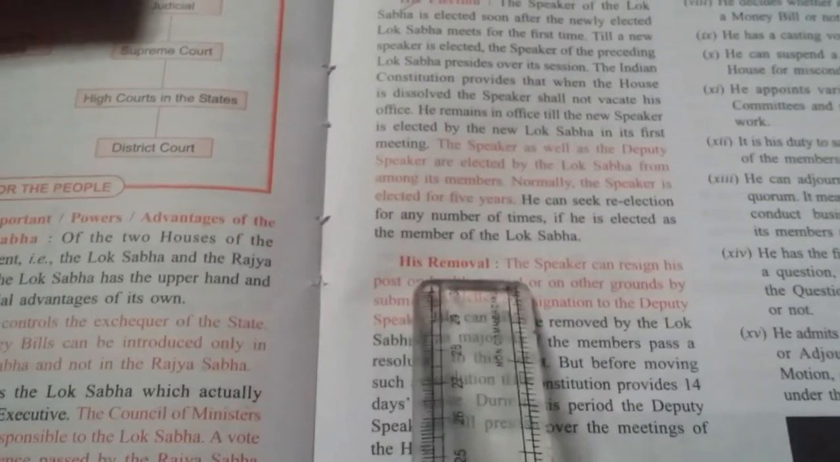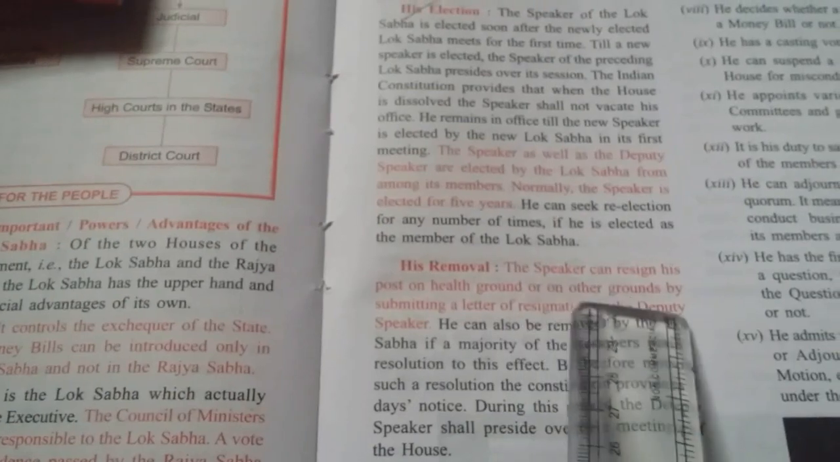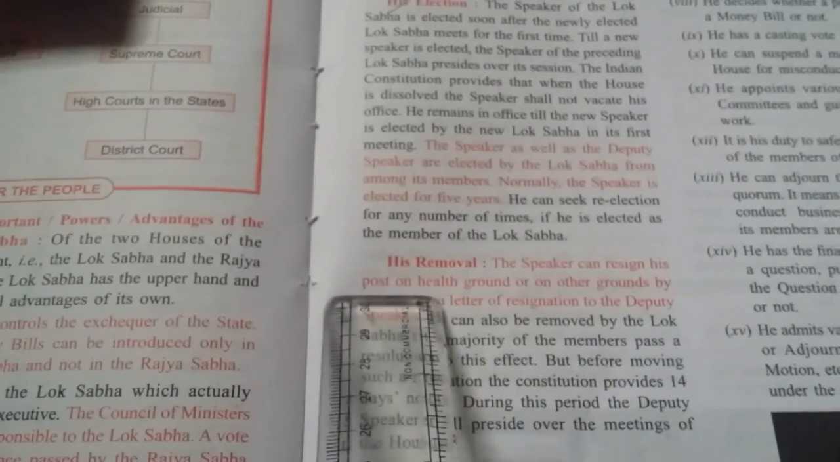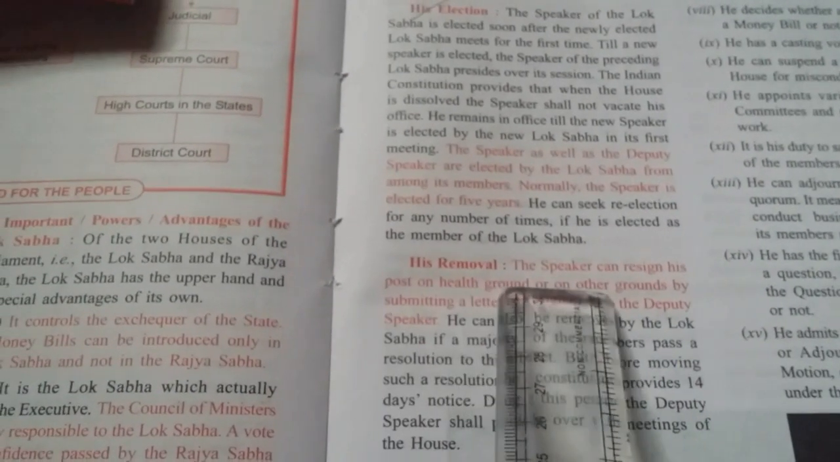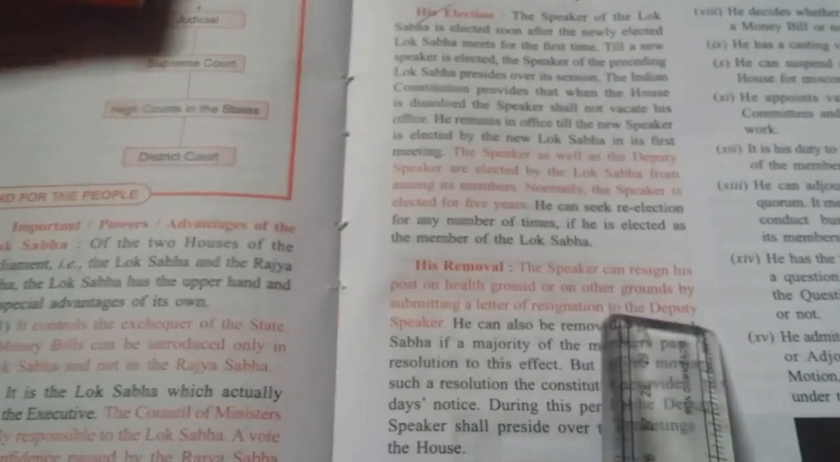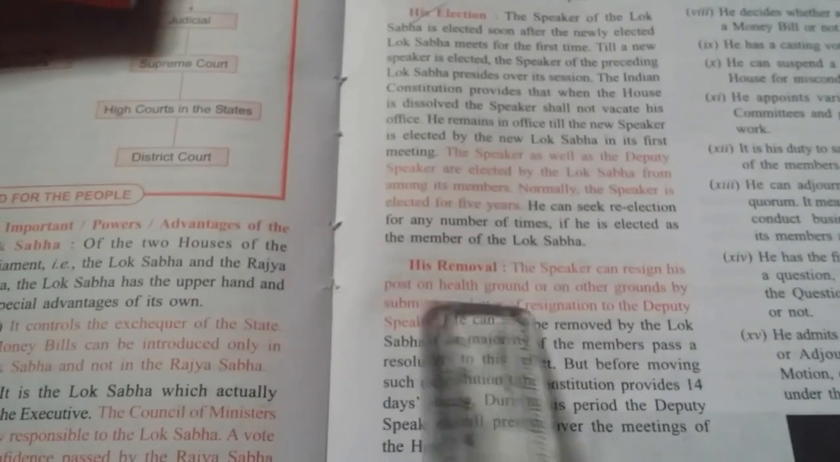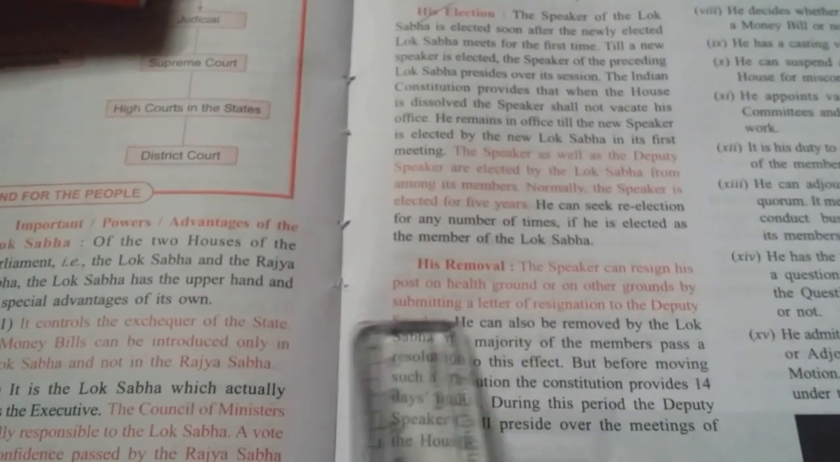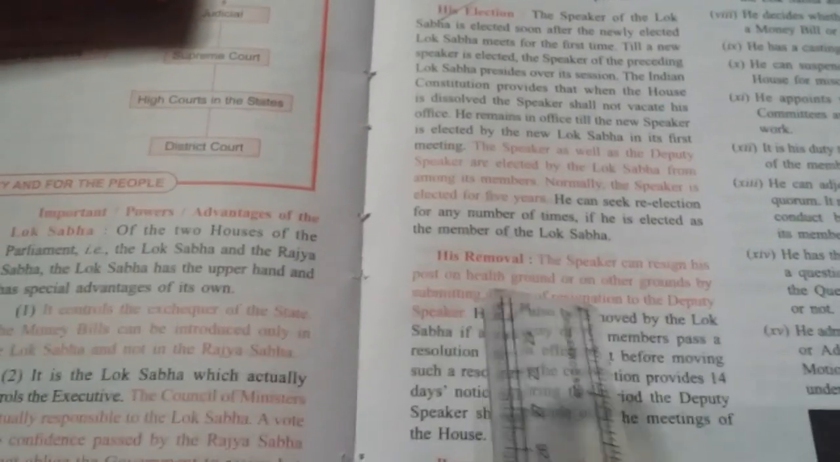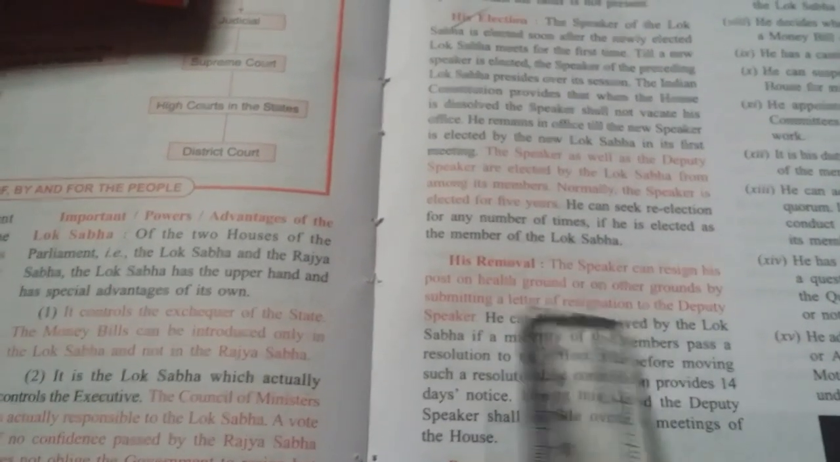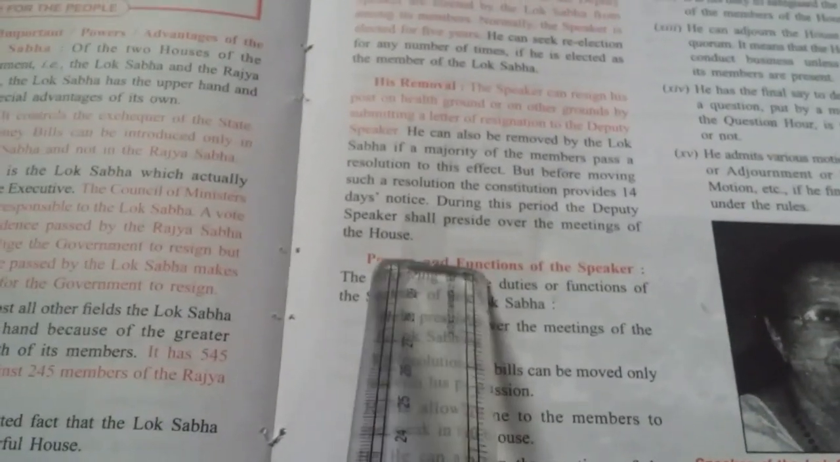Next, how he can remove himself, that is, his removal. The speaker can resign his post on health grounds or any other grounds, any reason, by submitting a letter of resignation to the deputy speaker. The vice chairman is there, no? To him he has to submit a letter. He has some powers. His election and his removal, you should know, this is extra.